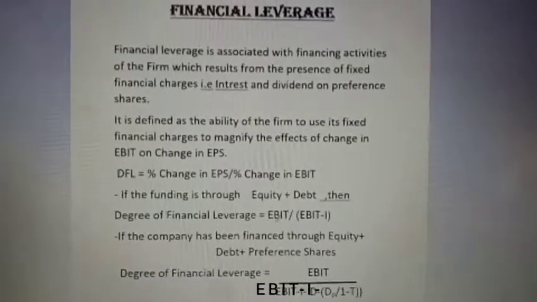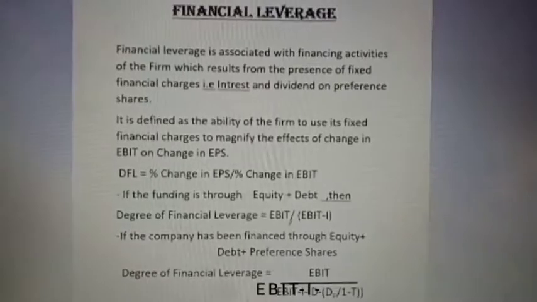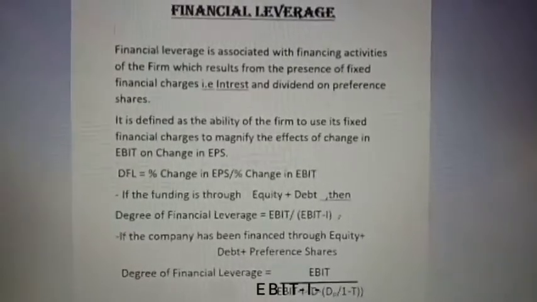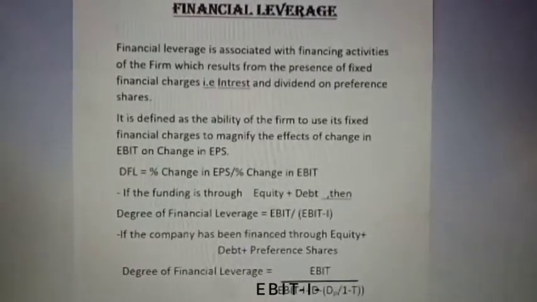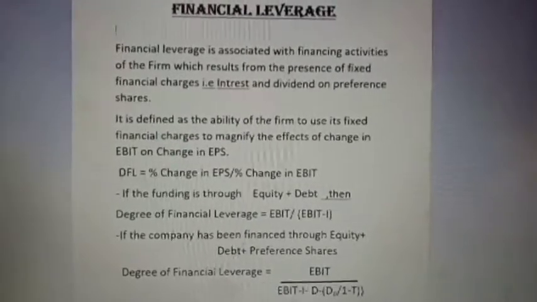So we will calculate DFL as EBIT divided by EBIT minus interest, or I, if the company has been financed through equity and debt. And if the company has been financed through equity, debt as well as preference share.